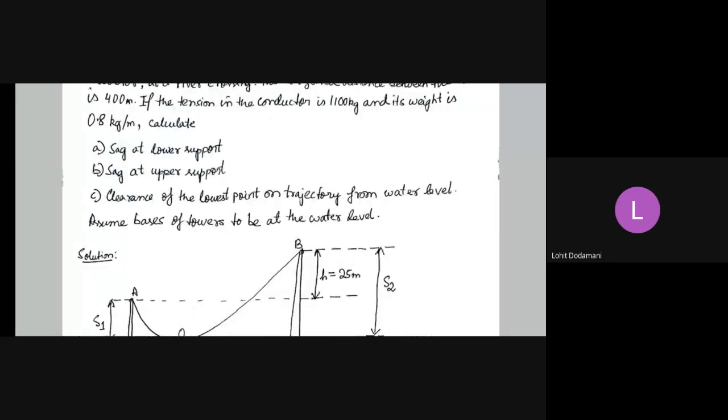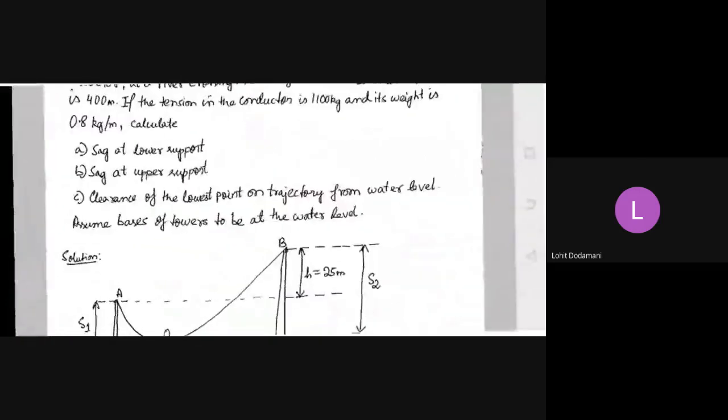So anyway, the sag at the lower support we have already got, and the sag at the upper support. Now, what is clearance? This may be a question. I'll go through the problem statement. Clearance of the lowest point on the trajectory from water level. Anyone knows the meaning of clearance? Clearance meaning, anyone?